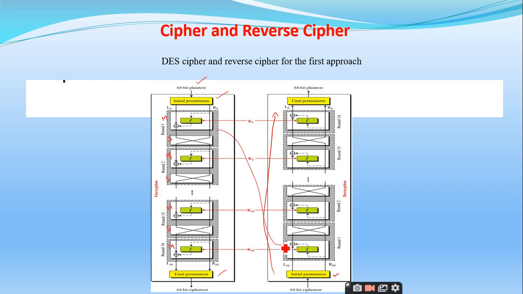See here, this one, round 2, round 15, and finally we have round 16, like this. So this is a reverse process. So the cipher and reverse cipher are in the reverse order, right? So once you go from top to bottom, then you go from bottom to top. Is it clear?